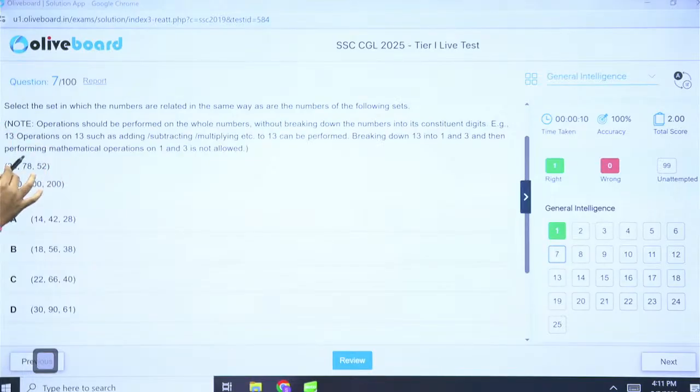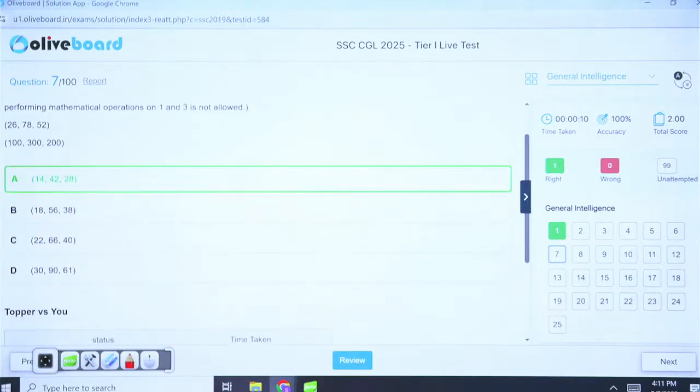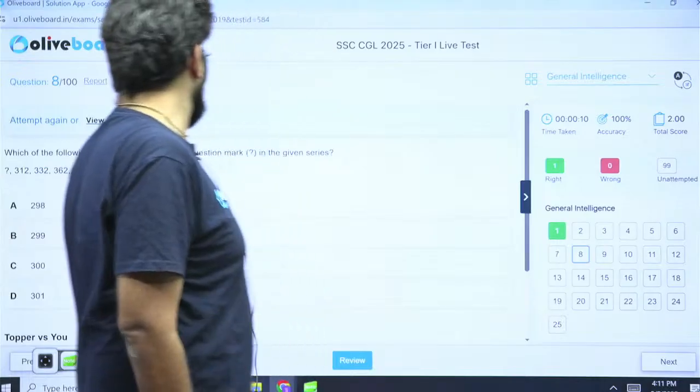Either you can do it, just subtract them. Okay, you will get this. Or this is 26 into 2, 26 into 3, 100 into 2, 100 into 3, 14 into 2, 14 into 3. So option A should be the correct answer. Very easy. Next, question number 8.